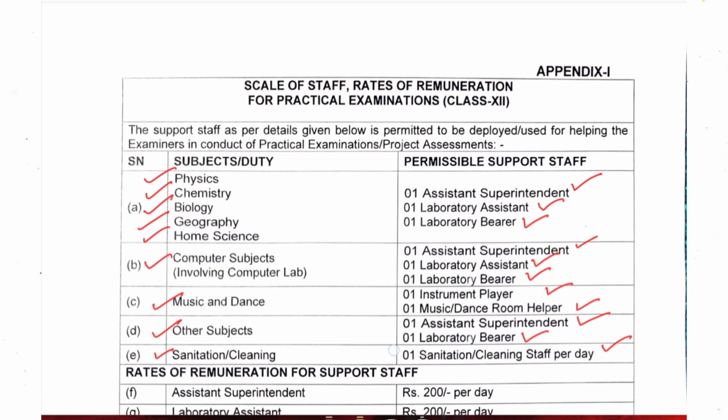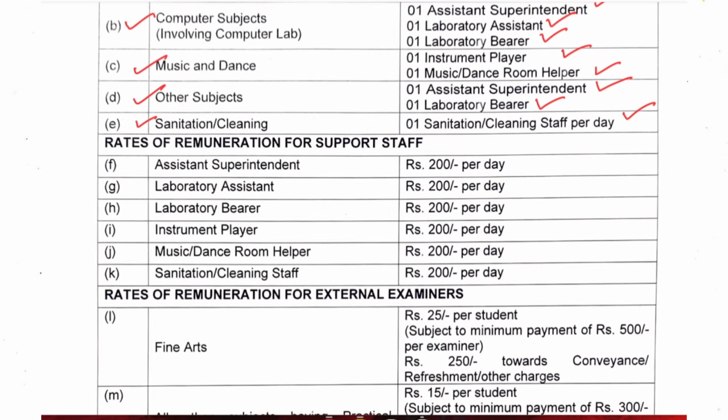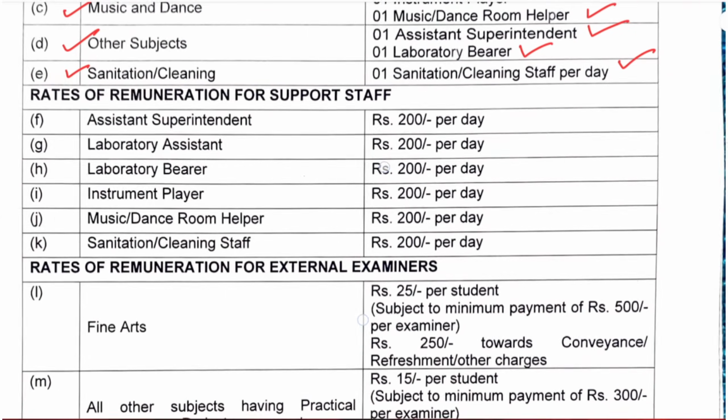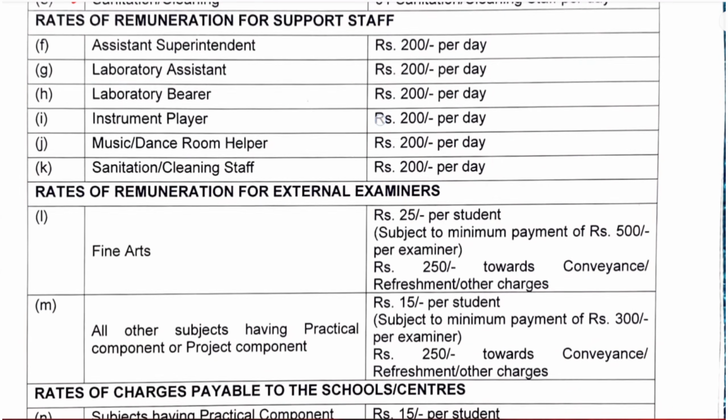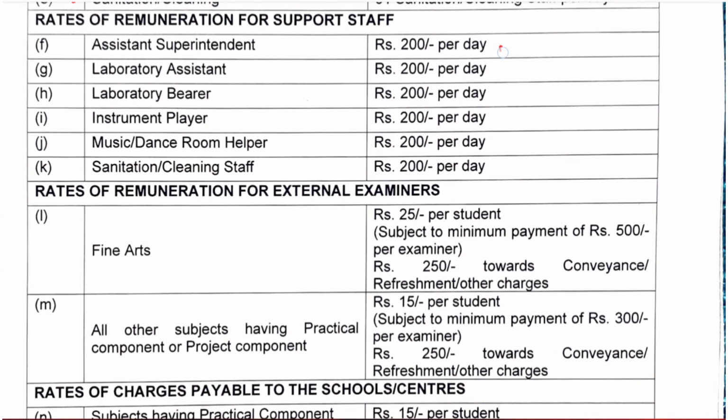Now let us see how much payment CBSE is going to pay to all these officials. The first one, the assistant superintendent, which is the internal examiner, will be paid 200 rupees per day. In the same way, the laboratory assistant, laboratory bearer, instrument player, music or dance room helper and sanitary staff are all going to get 200 rupees per day, and all this staff belong to that particular school only.